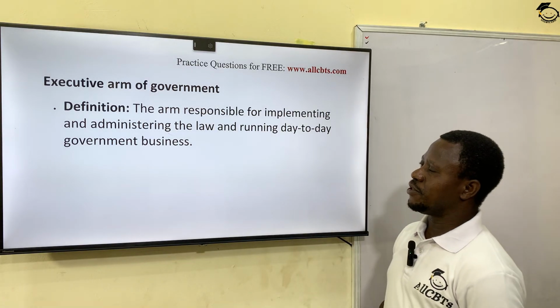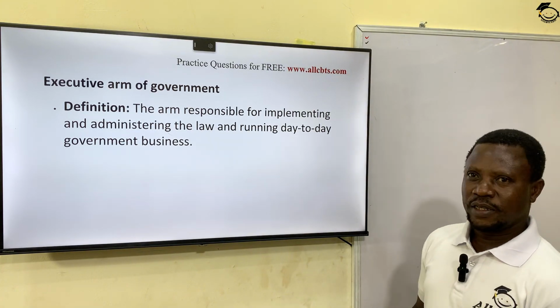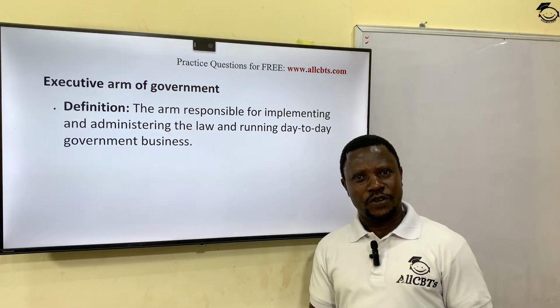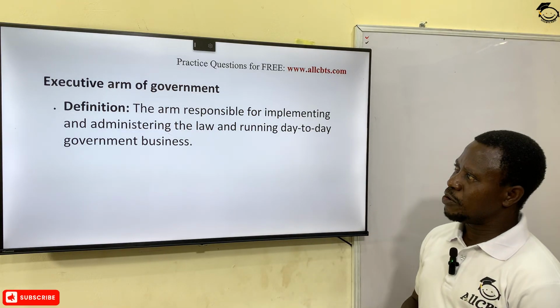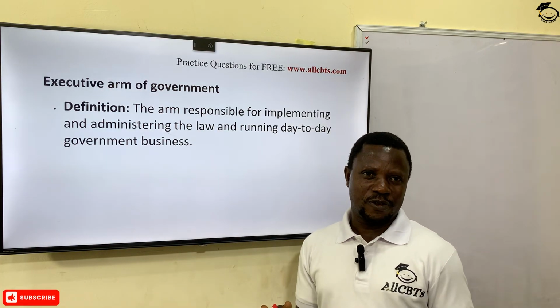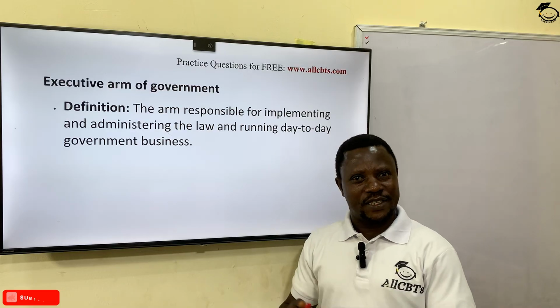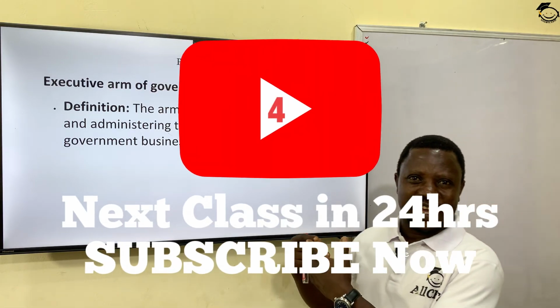This arm of government is responsible for implementing and administering the law. This arm of government is responsible for the running of day-to-day activities of the government. In fact, many people assume, when we hear government, that the executive is government. People assume the executive as the government. It is only you that has the knowledge of government as a subject.